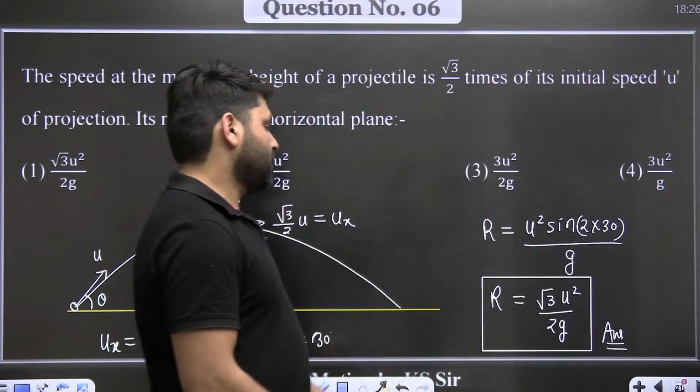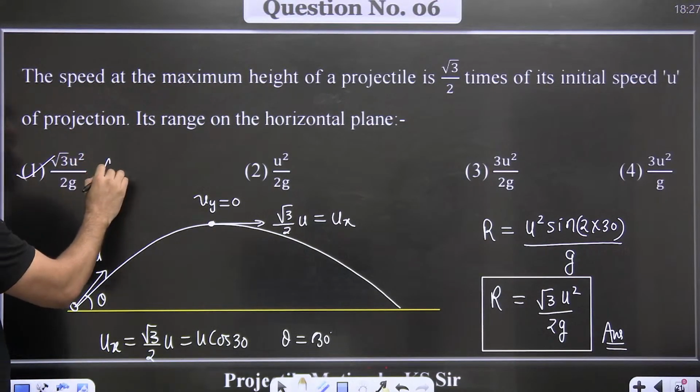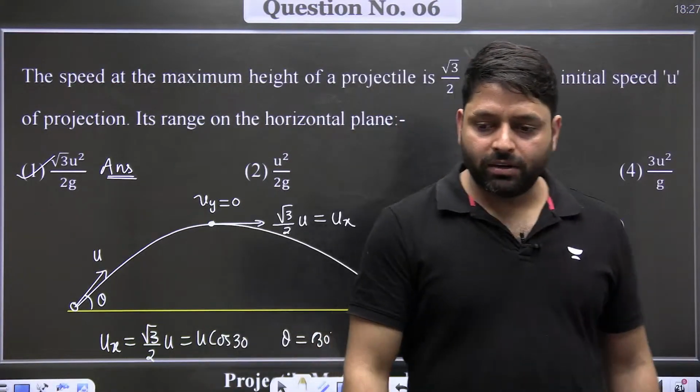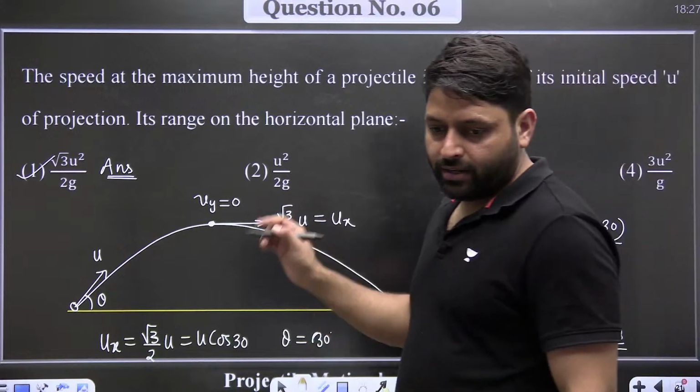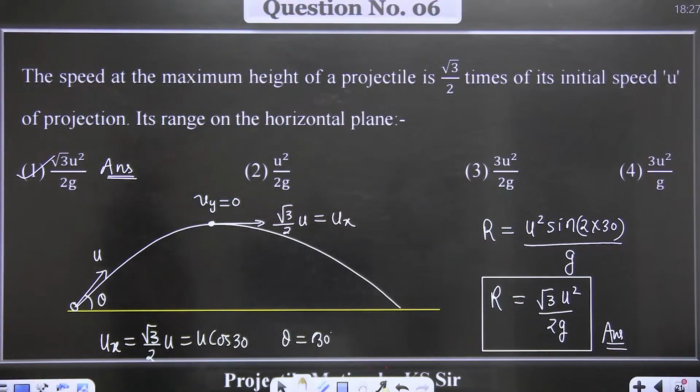This will be the answer. √3 u square divided by 2g. So range is √3 u square divided by 2g. So option A will be the correct option.